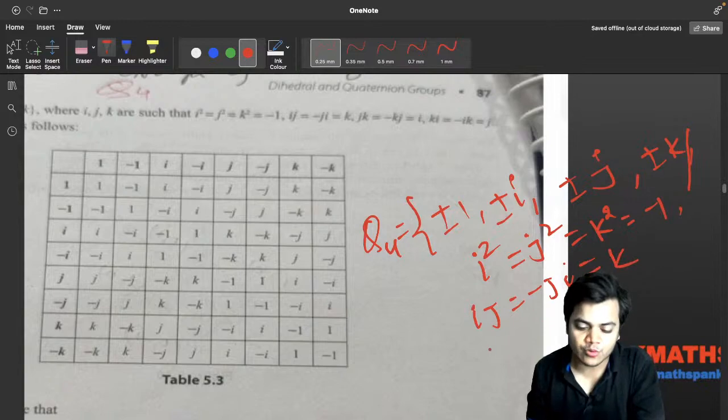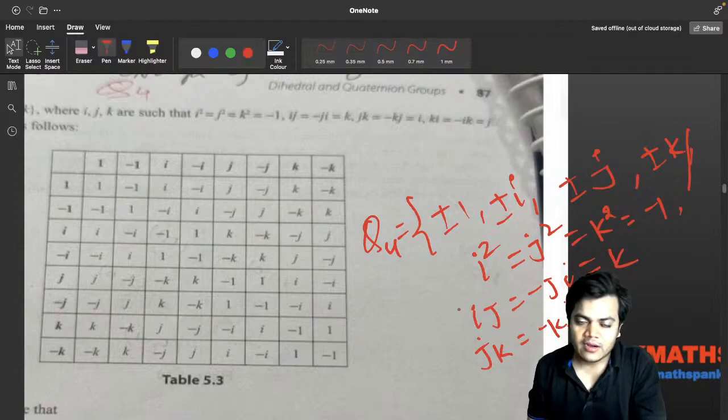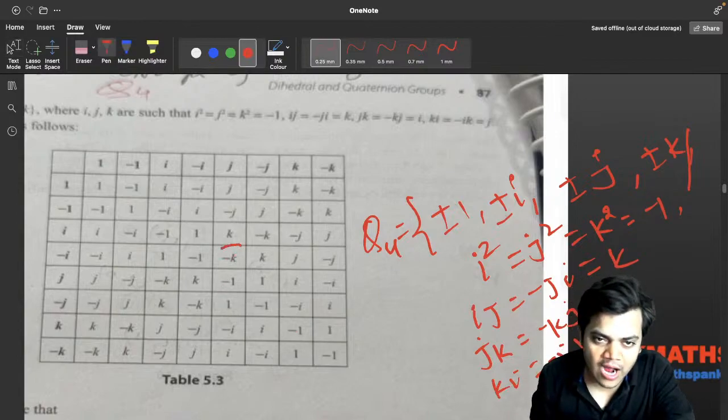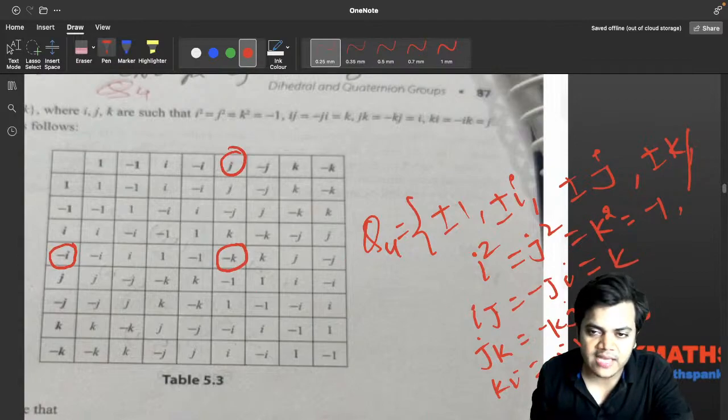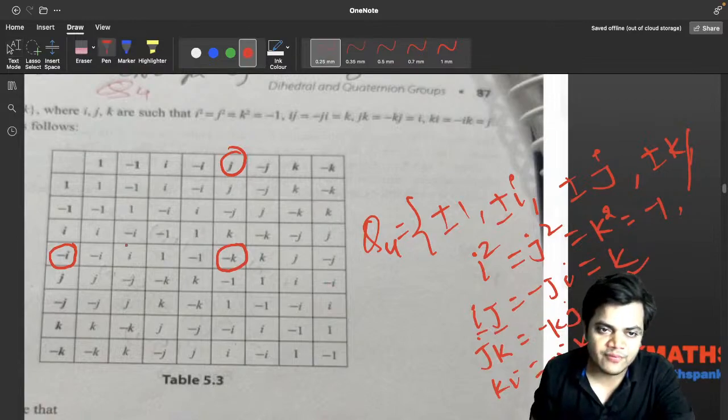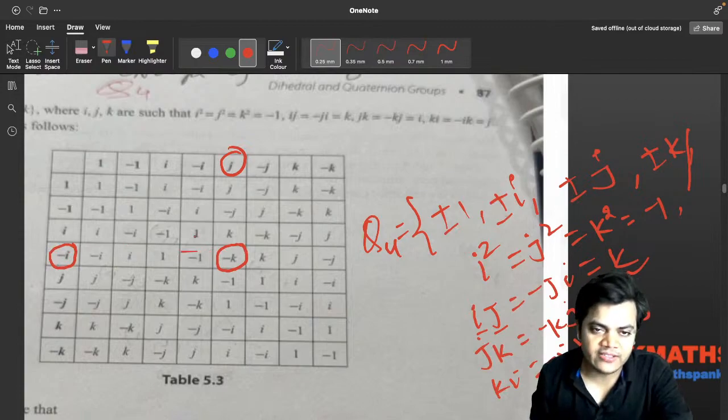This is how the algebra is going to be, and I will show you how it is there inside this Cayley table, है ना? And here ki is equal to minus ik is equal to j. So first of all you can ask how this is minus k, then I would like to say see, minus i dot j is equal to minus k. First of all you can see i dot j is equal to k, and if the minus sign is already over here then we can just put a minus before this k and we cannot stop to say yes, it's fine.